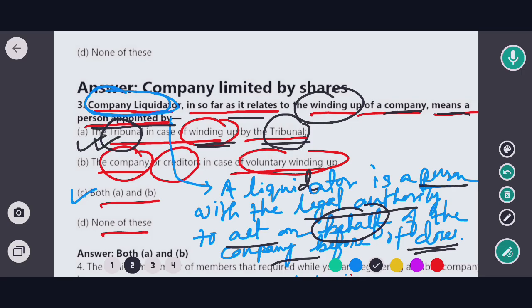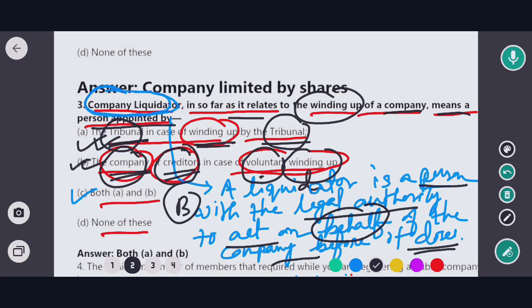But in case the company is voluntarily winding up, if a company wants to close by its own wish, then at that time the company liquidator will be appointed either by the company itself or by its creditor. So in this case the correct option would be option B. That means a liquidator can be appointed by the tribunal or by the company, or in certain cases by its creditor.